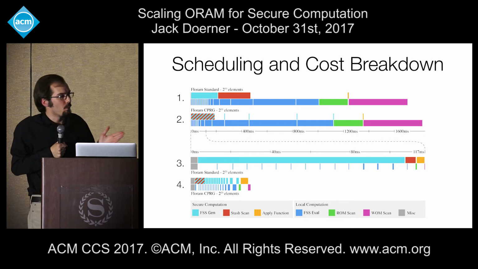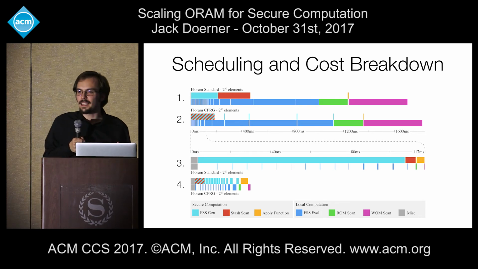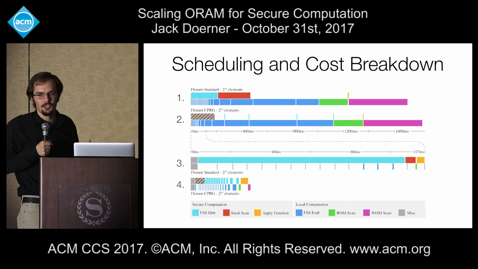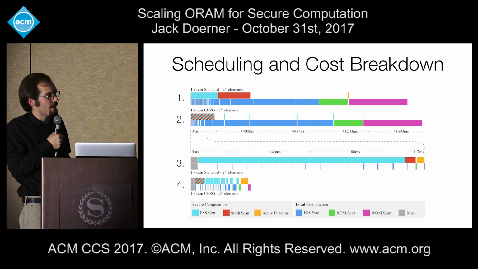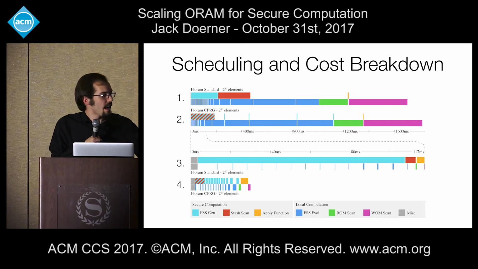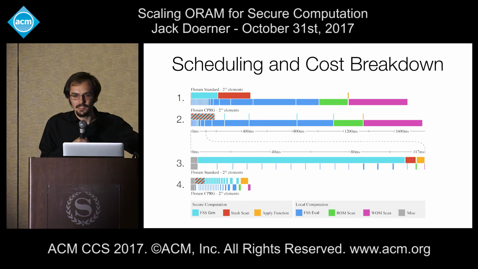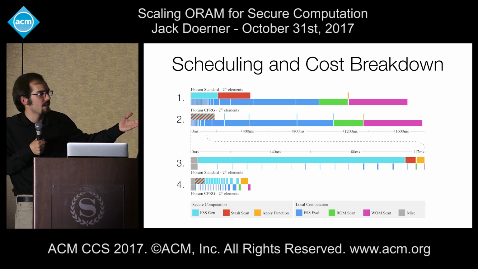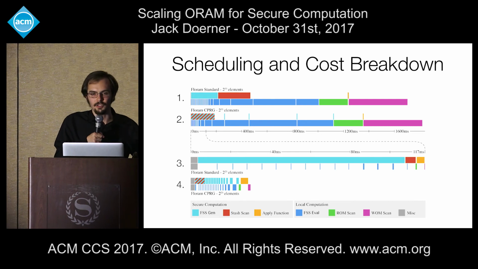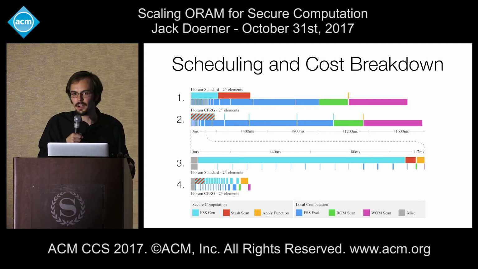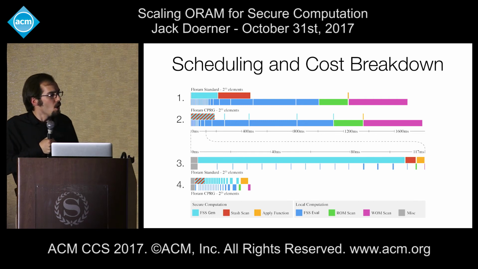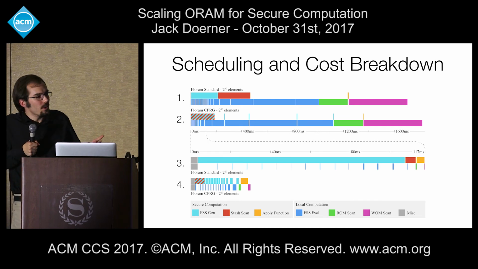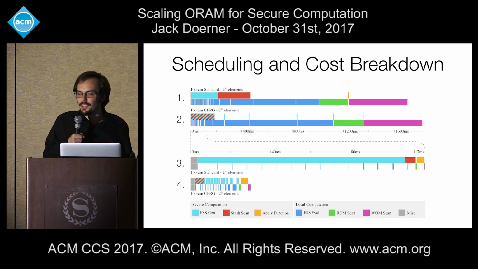The second thing I would like to point out is I mentioned at the beginning that the cost of doing the stash scan, that square root of n cost, is negligible. And this basically illustrates that fact. The stash scan is the red region. And as you can see, at 2 to the 20, it's pretty negligible compared to everything else. And at 2 to the 30, again, it's nowhere near the cost of doing the local computation. Because we can do local computation at the same time we're doing secure computation, we're actually able to hide the stash scan entirely. Nonetheless, if you were to optimize this enough, it's reasonable to believe that you could eventually find